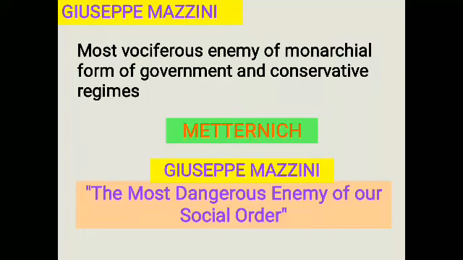Metternich described Giuseppe Mazzini as the most dangerous enemy of our social order. This was one of the most important activities carried out by Giuseppe Mazzini as an Italian revolutionary.